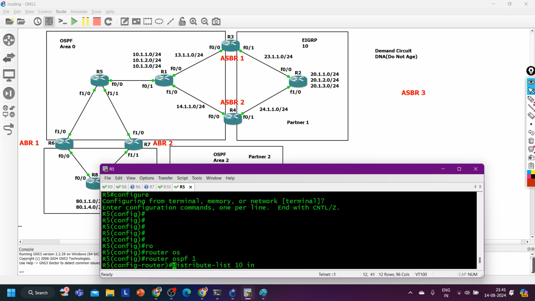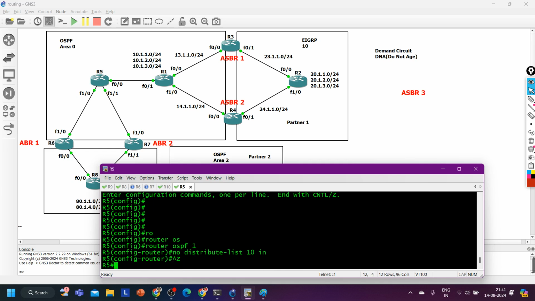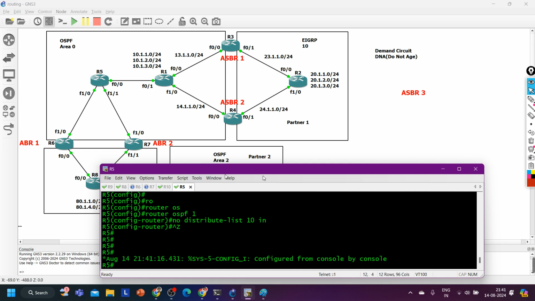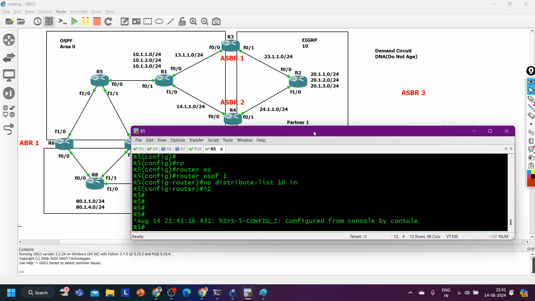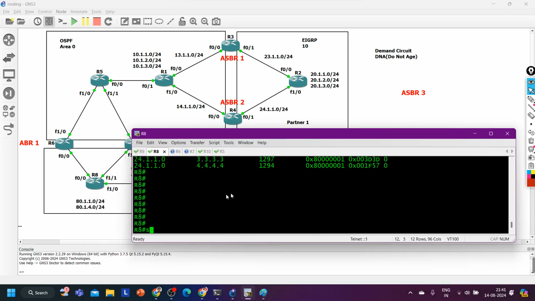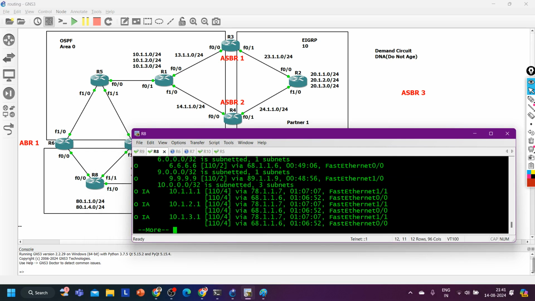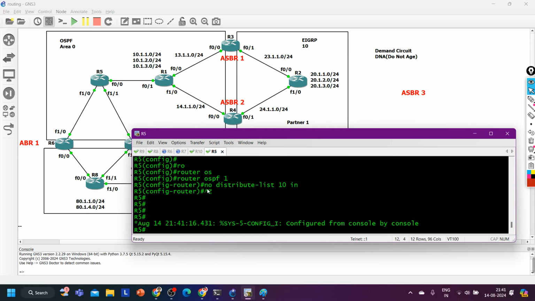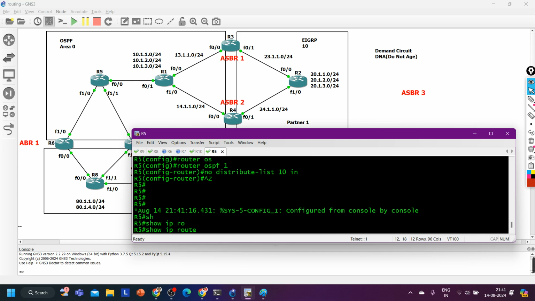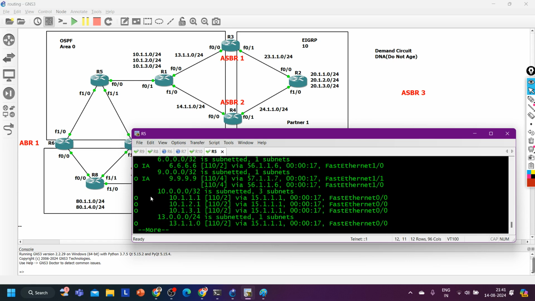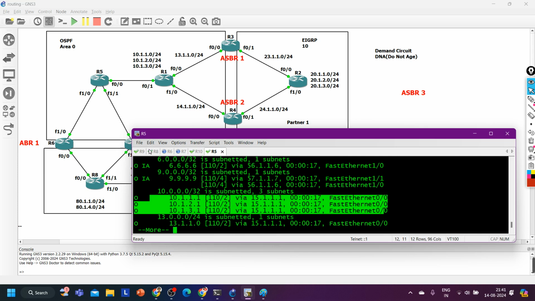Router ospf 1 and distribute-list, say no to this distribute-list. Now let me take you to which router? Let's say router number 8. On router number 8, show IP route OSPF. And for now on router number 5 you can verify the routing table again. So show IP route OSPF. So it is learning 10 prefixes again.